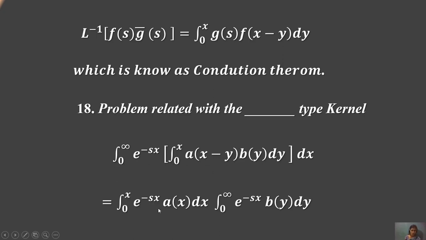Both of these are equal, generating to the form: dx will be multiplied, f will be multiplied, integration from 0 to x, e to the power minus sx f of x dx, integration from 0 to infinity, and the infinity is transferred to that position, e to the power minus sx dy will be generated. This is the most important formula we use in this form.